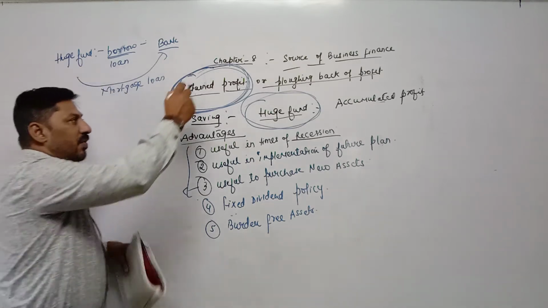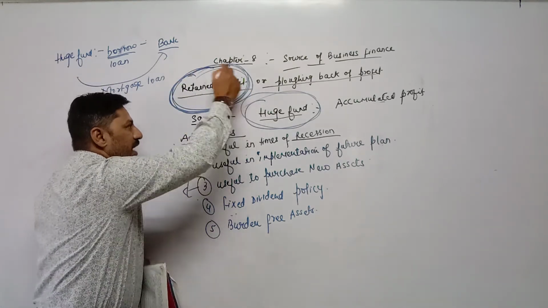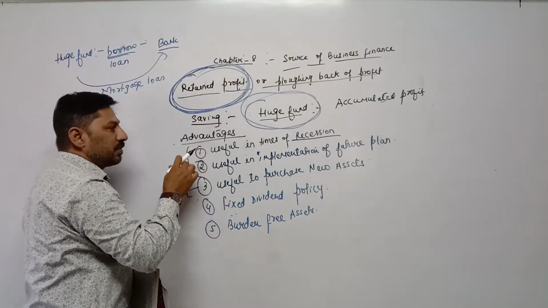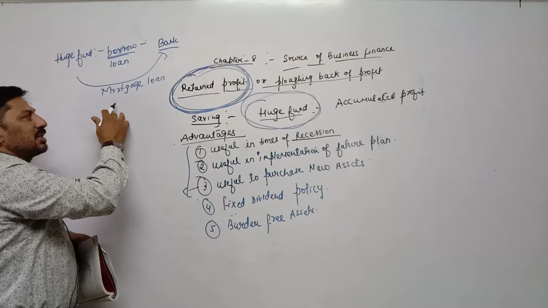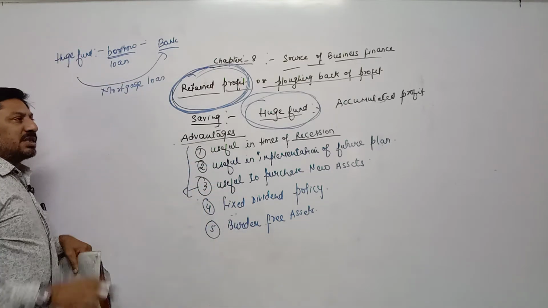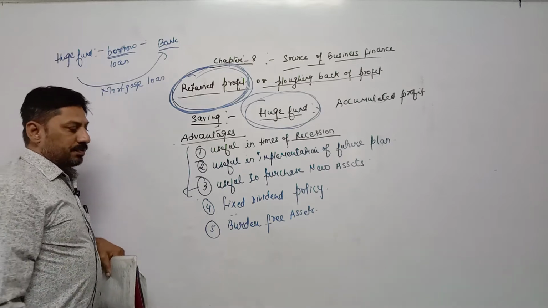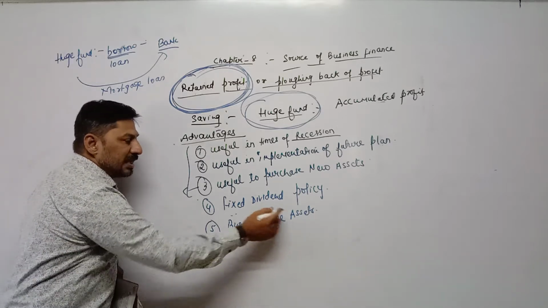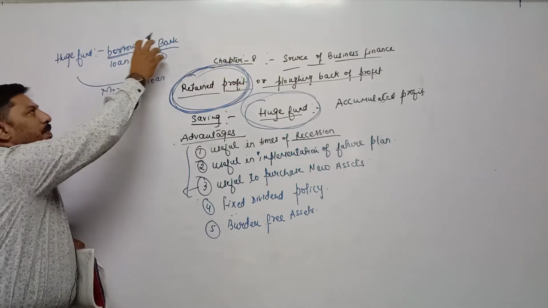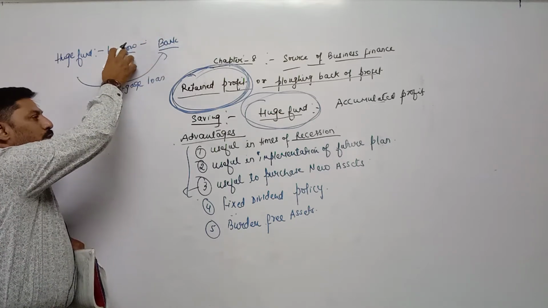But if we have retained profit, if we have huge savings, then such savings can be used to purchase any fixed assets, which means we can keep our assets free of burden. That is called burden free assets. We are not required to keep the papers of different assets with the bank in order to take a loan.